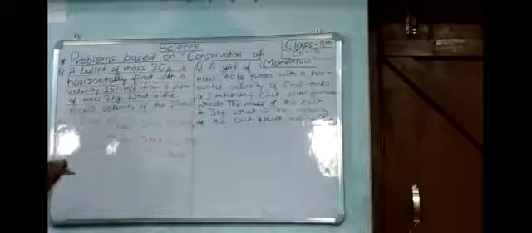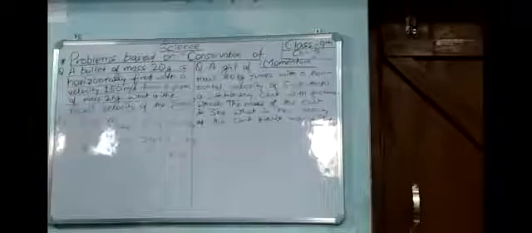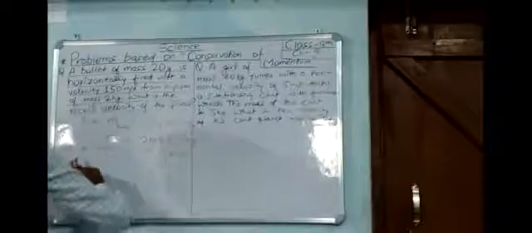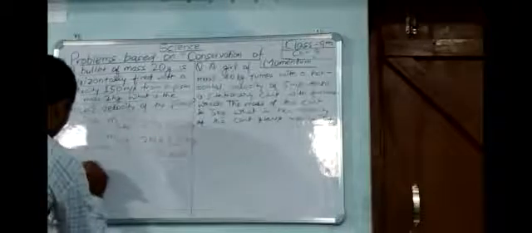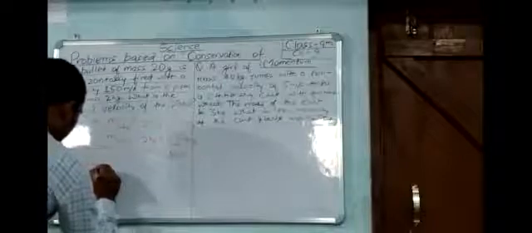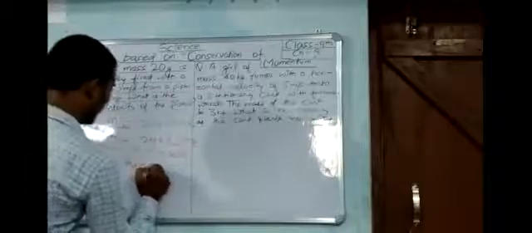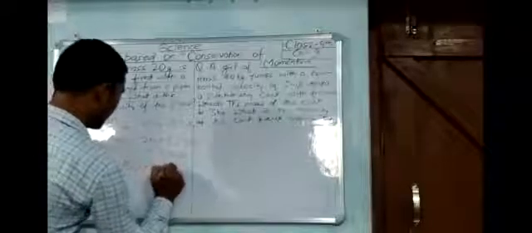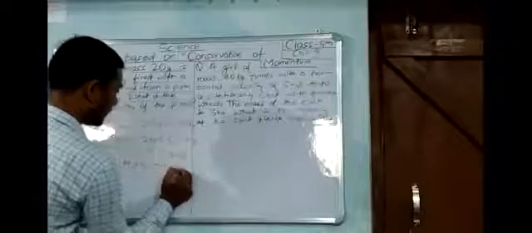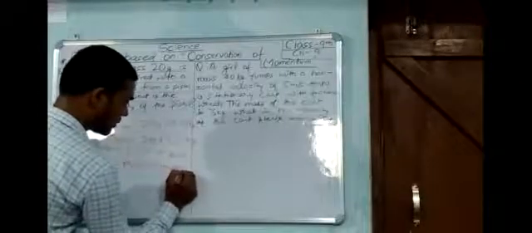Before firing, both bullet and pistol are at rest. So mass of bullet into initial velocity of bullet, plus mass of pistol into initial velocity of pistol, is equal to mass of bullet into final velocity of bullet plus mass of pistol into final velocity of pistol.